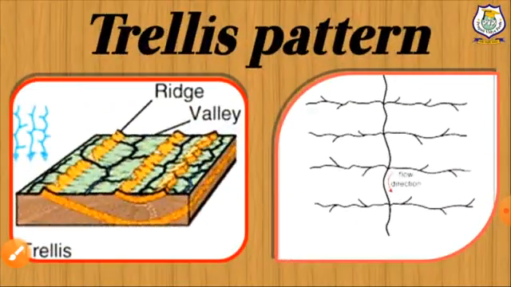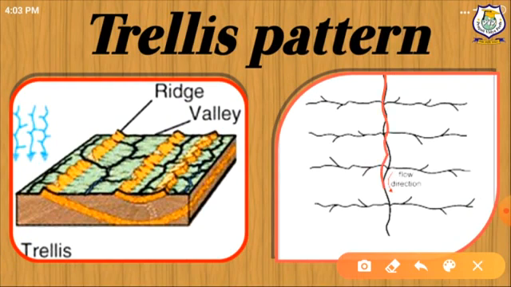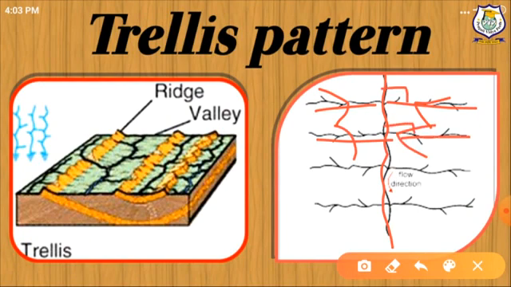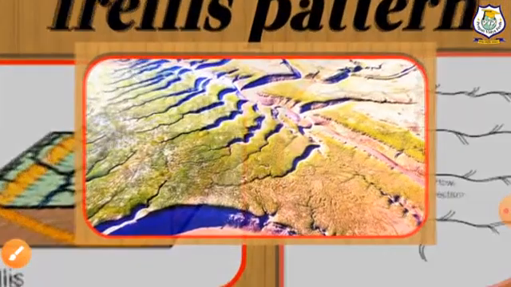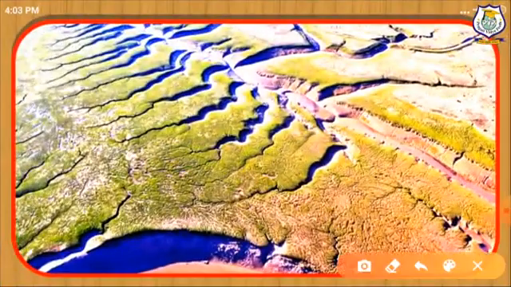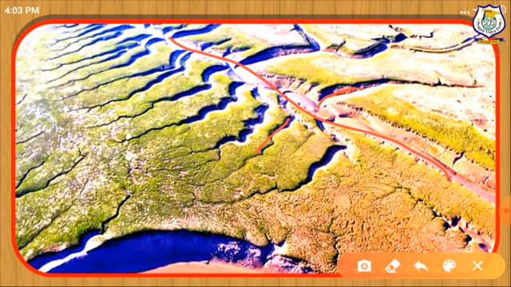Now trellis pattern. In this, the main stream is joined by short flowing streams. These streams join the main stream at right angle. Here you will see it makes a rectangular pattern. Here you will see this is main stream and the tributaries join the main stream at the right angle.